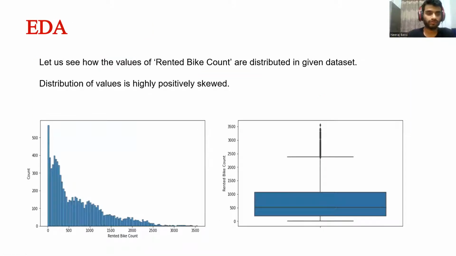So now we will first perform the EDA. First we will see the distribution of the values of our dependent variable, that is rented bike count. Here is the distribution of the rented bike count, and we can see that the distribution is highly positively skewed. And here is the box plot of the values.